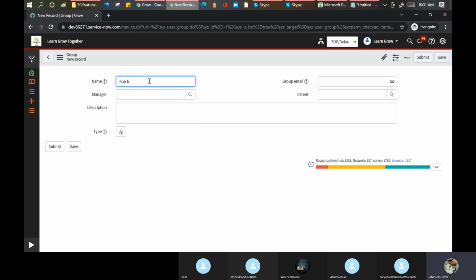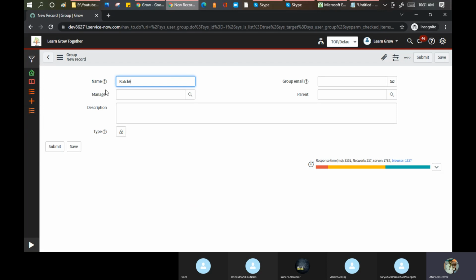Group name, batch 6. Who is the manager of this group? Anyone can be a manager of this group. Now, what is the purpose of keeping a manager here? In a few of the projects where I work, if you want to add any new member or remove any member from the group, this person needs to approve it. That is the reason we have a manager concept here.